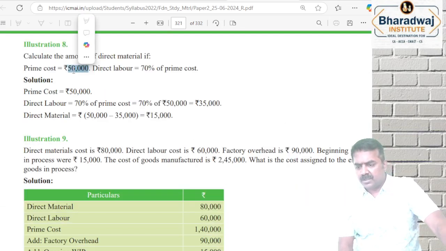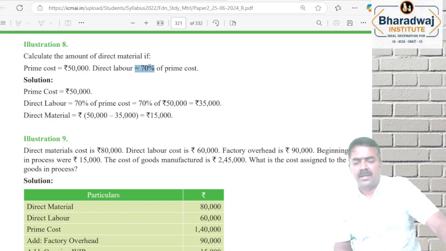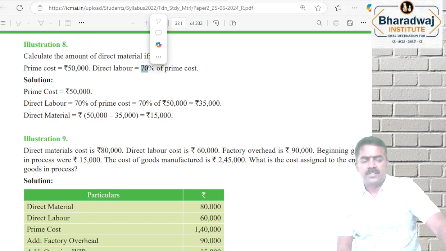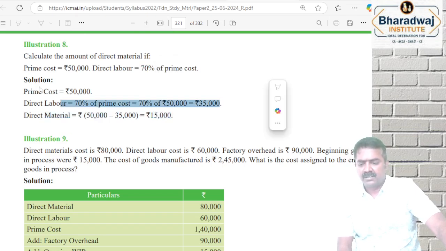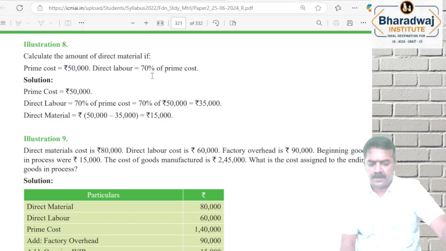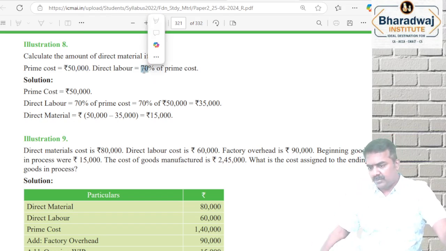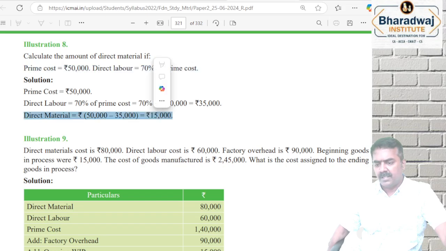Prime cost 50,000. Direct labor 70%. The balance 30% will become the direct material item. So prime cost 50,000, labor 70%, balance 30% will be direct material. You do not need so much working. 50,000 into 30% will be 15,000. That is all you need to write. 50,000 into 30%.